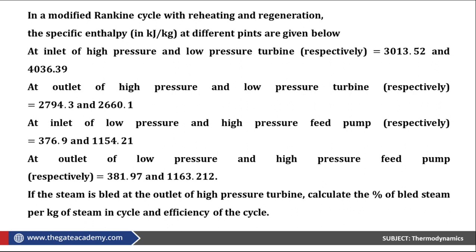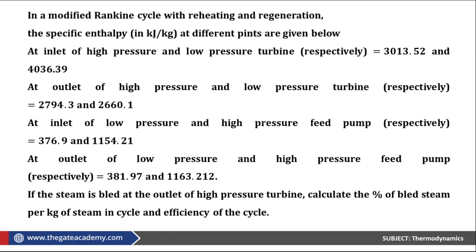Okay, so I'm reading the question for you. In a modified Rankine cycle with reheating and regeneration, so in this cycle there is both reheating and regeneration, the specific enthalpies at different points are given below.